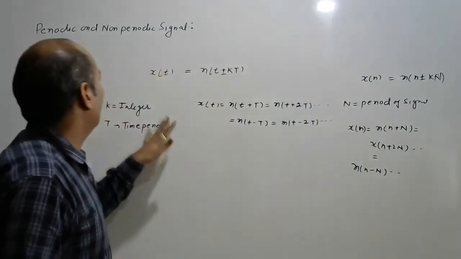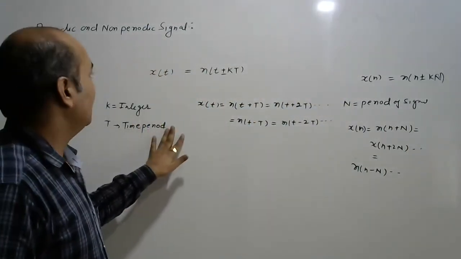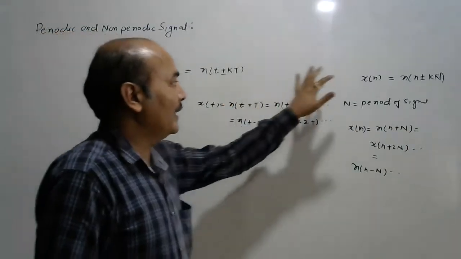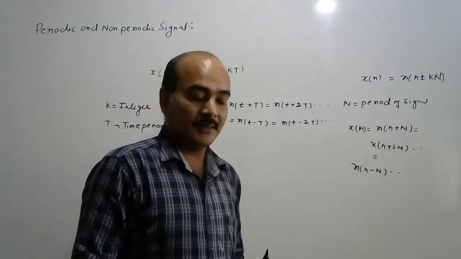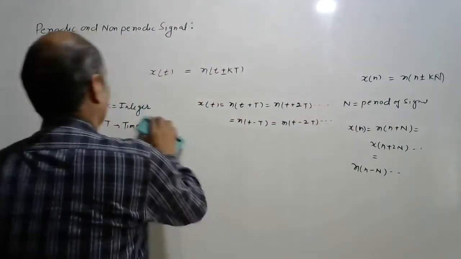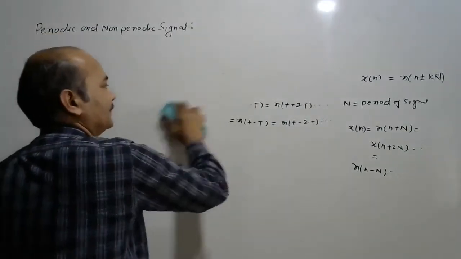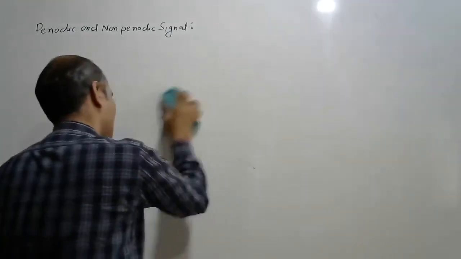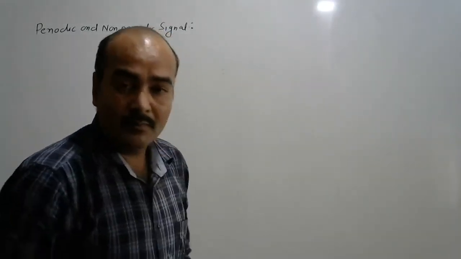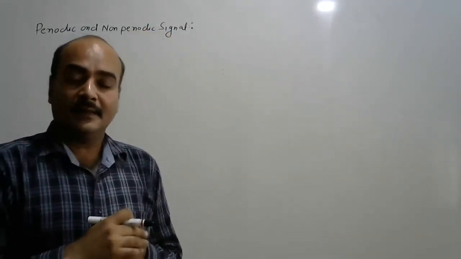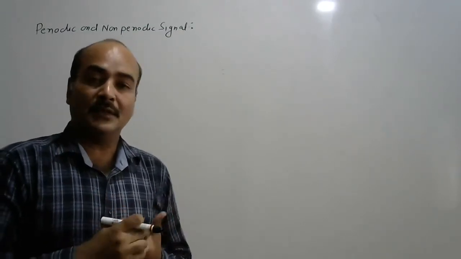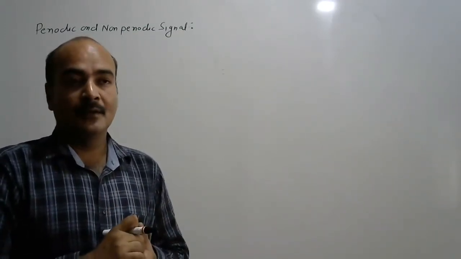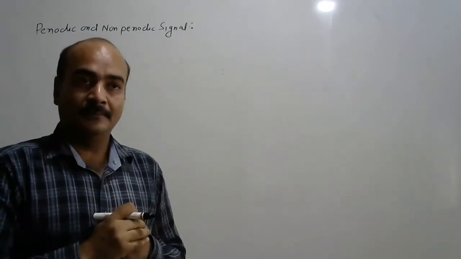This is the case of a continuous time signal for the periodic case, and that is for the discrete case. Now we have discussed the different possible cases for the periodic signal.